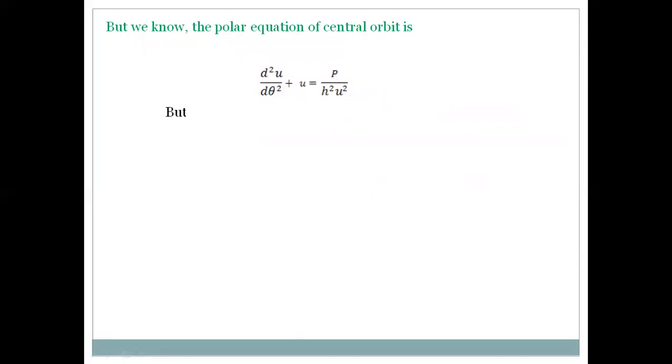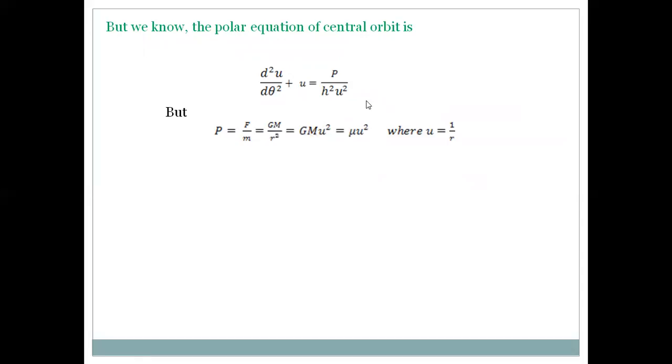We know P is equal to F by m, that is force per unit mass. We know F is equal to G M m by r square, and m may cancel. So that G M is equal to mu, and 1 by r square is equal to u square. So P is equal to mu u square.